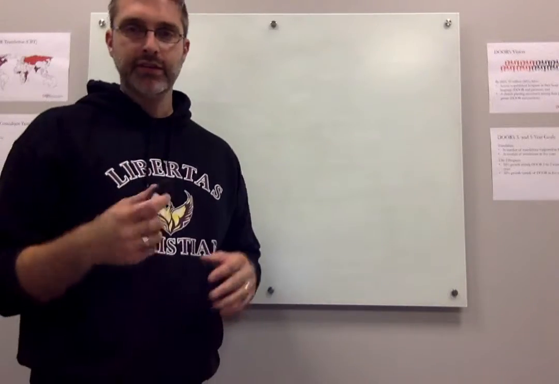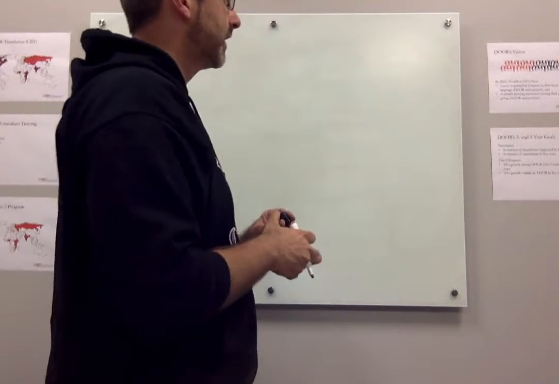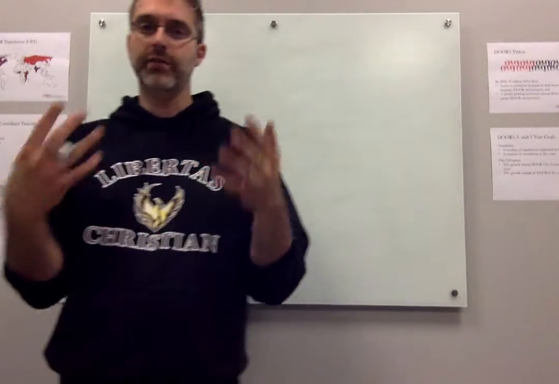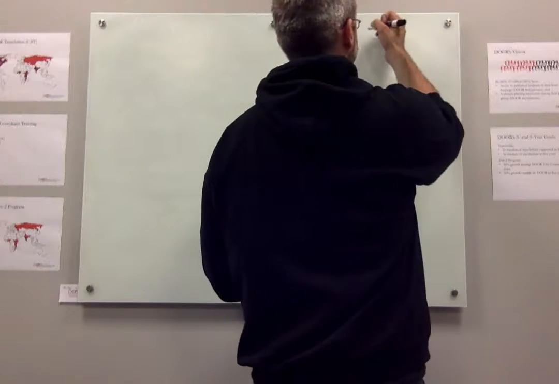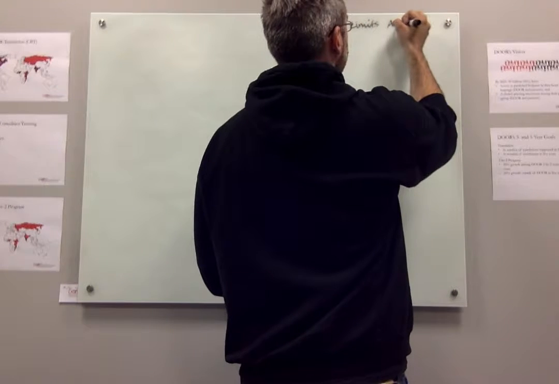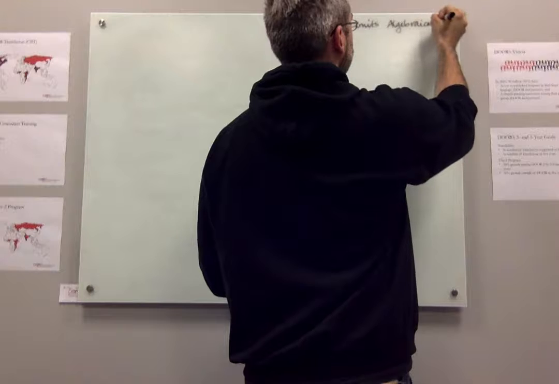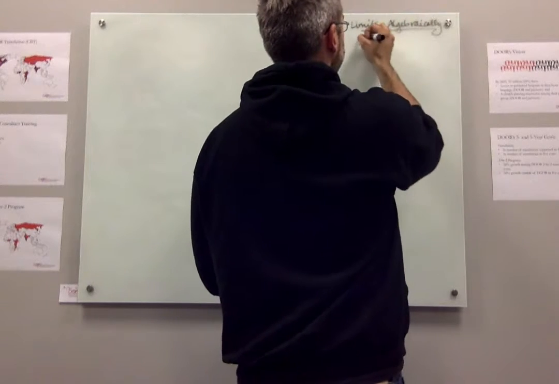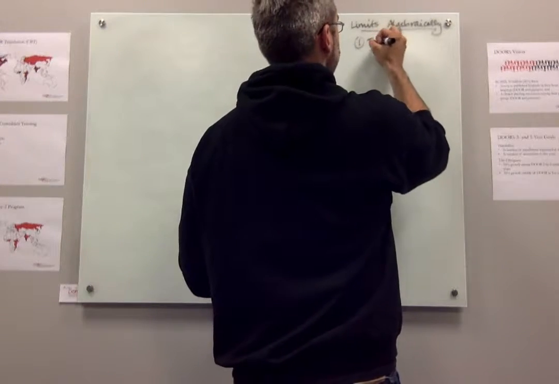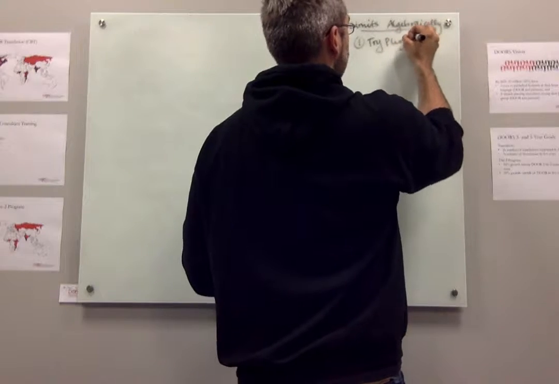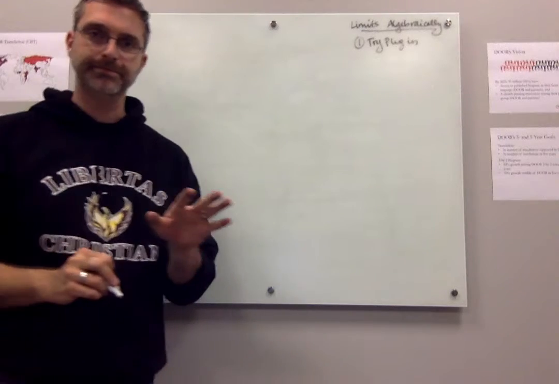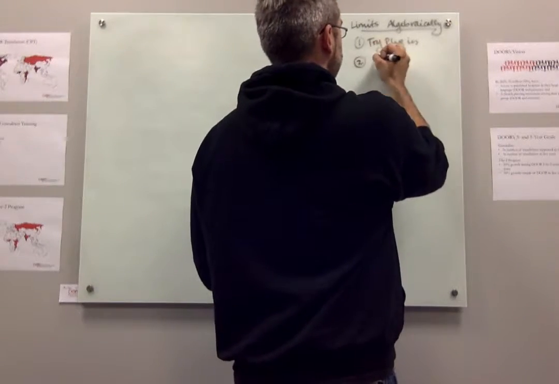In order to talk about infinite limits, I want us just to review real quick, what's our MO, what do we do when we're asked to evaluate limits algebraically? So the first thing that we do, to do limits algebraically, first thing we do is always, that's right, plug in. So we try to plug in. There's lots of situations where that's going to work great. When we have continuous functions, it works awesome. But there are a lot of situations where it doesn't work well.